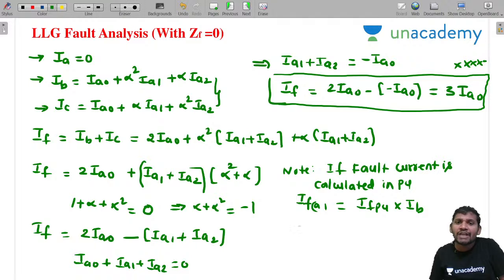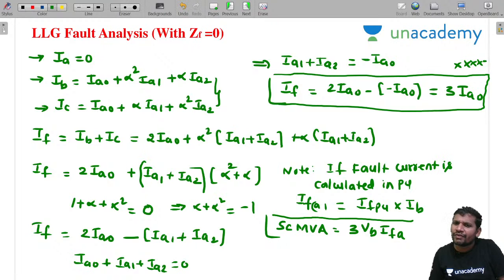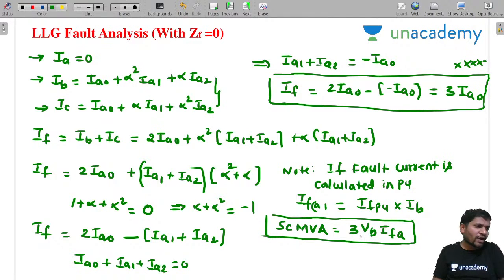Once you know the actual fault current, what is the short circuit MVA? The short circuit MVA equals 3 into VB into the actual value of fault current. Like this you calculate fault MVA. It's very simple calculation. VB is the base voltage, whatever base voltage we are selecting. Students, is it okay? Understood, sir?